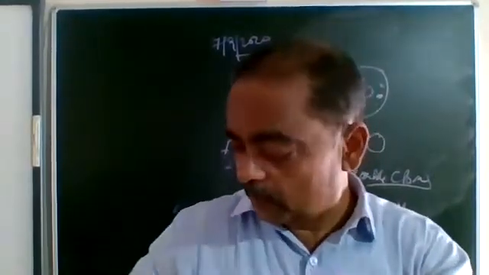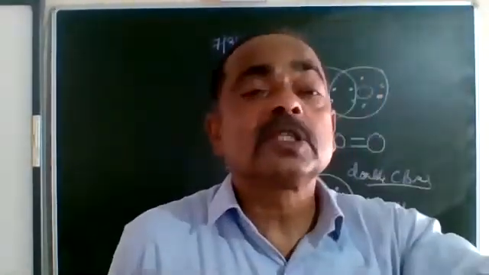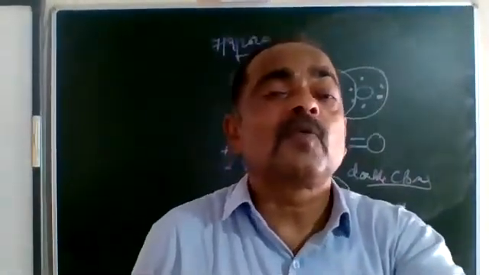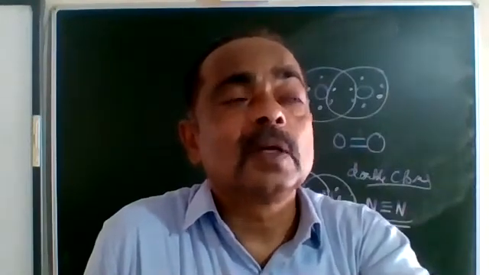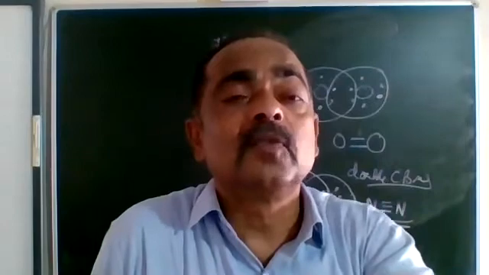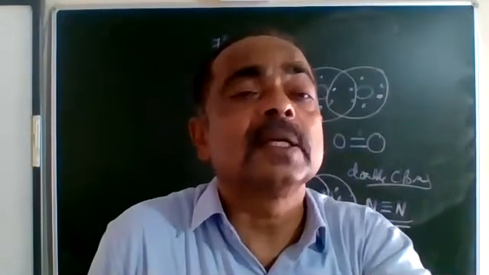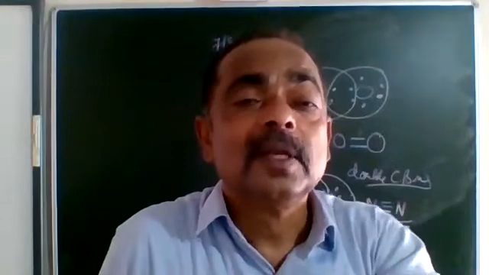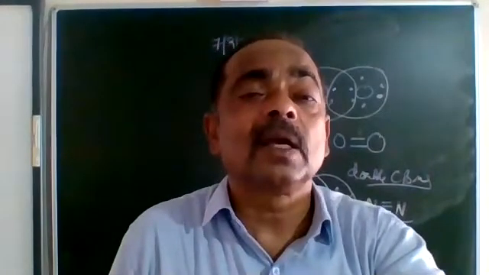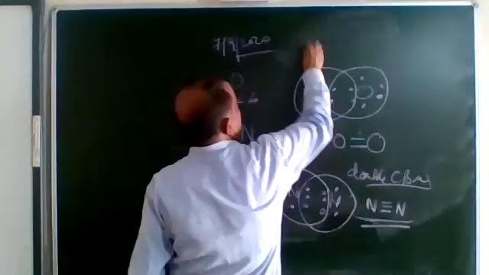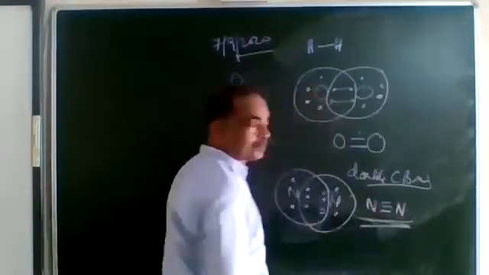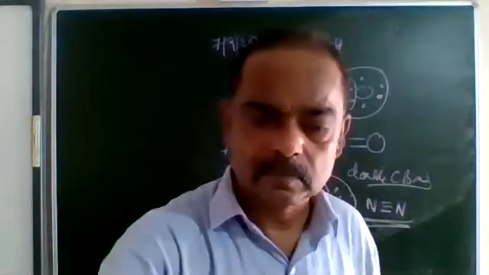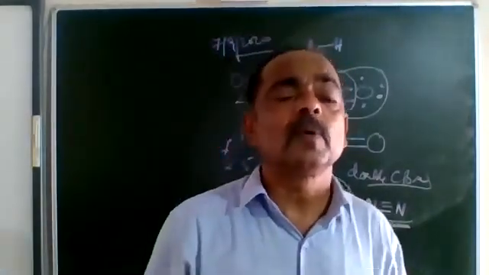Clear? Now let me ask, because we had studied in the previous class, first chapter, the potato chips being flushed with nitrogen. Remember that? To prevent rancidity, food materials like chips must be packed in an inert atmosphere of nitrogen. And there I think I told you why nitrogen is preferred. Now you can understand it. Hydrogen has a single bond, oxygen has a double bond, and nitrogen has a triple bond.